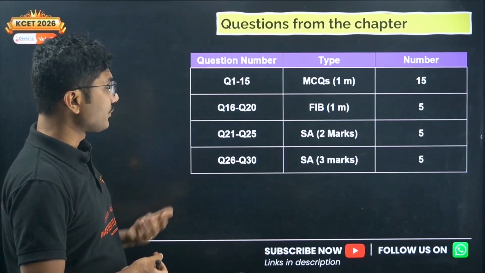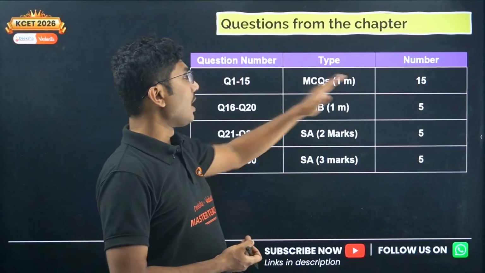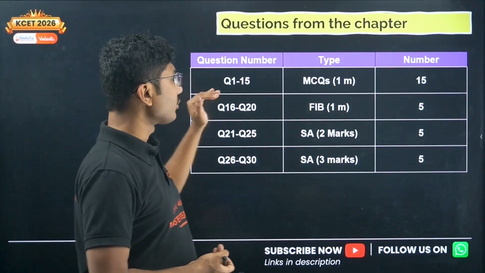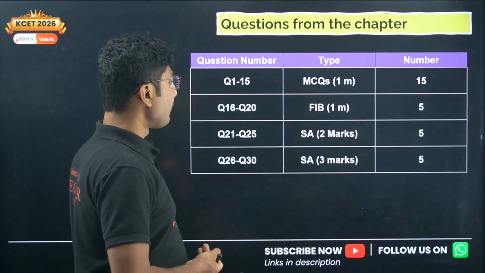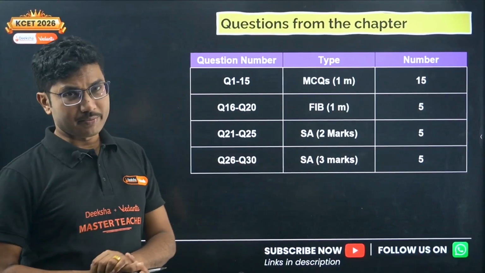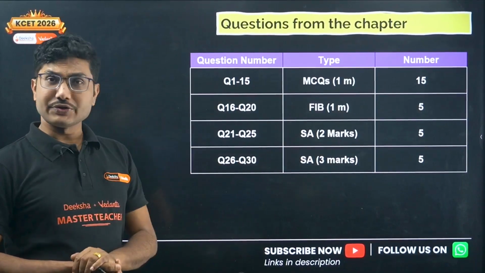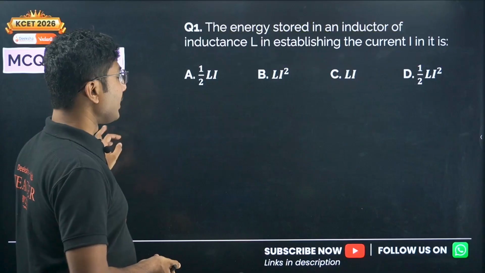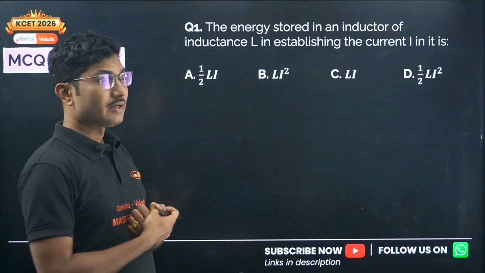So what are all the questions we are going to discuss? We are going to discuss 15 MCQs as usual. We are also going to discuss 5 fill in the blanks, 5 2 marker questions and 5 3 marker questions. So total 30 questions I am going to discuss in very quick time. So let's start with the first question.